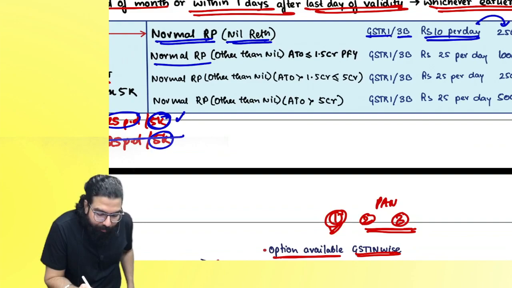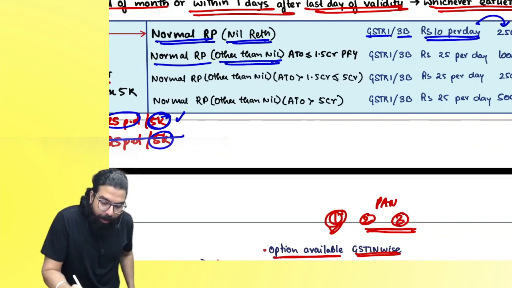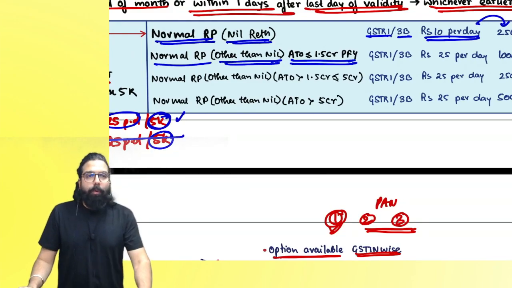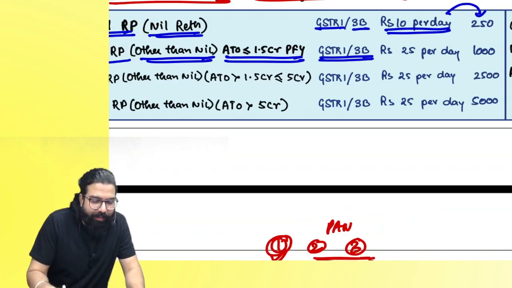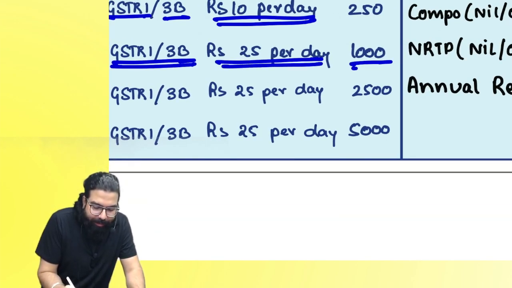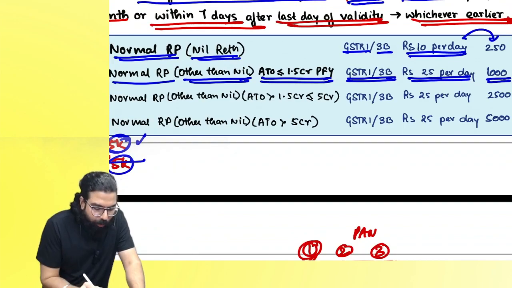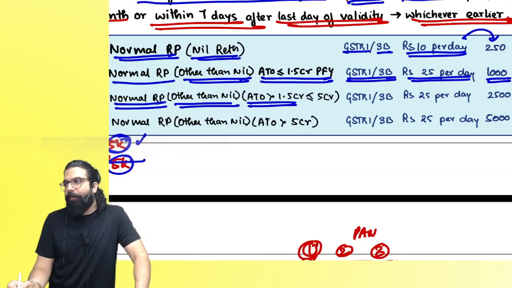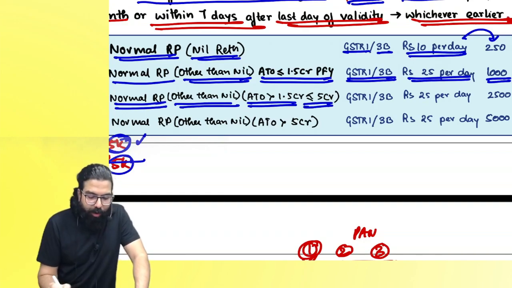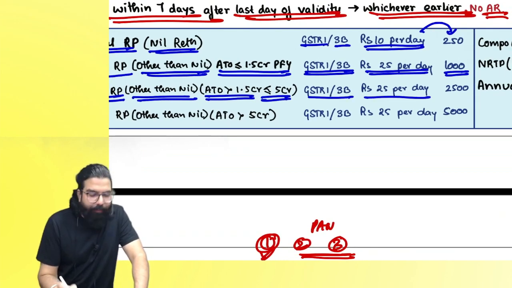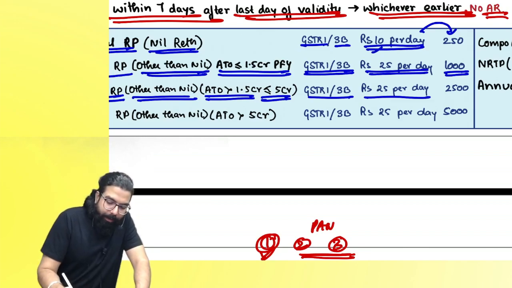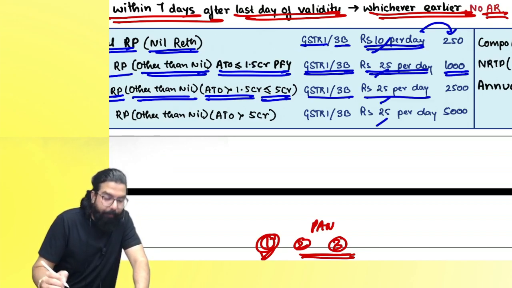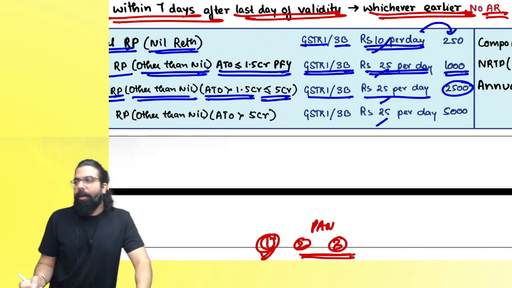Next. If I am filing other than nil return and my turnover in the last year was up to 1.5 crore, then GSTR 1 or GSTR 3B, 25 rupees per day. And sir, how much maximum? 1,000. If I am a person other than nil return and aggregate turnover is greater than 1.5 crore in the last year, but up to 5 crore, then they are going ahead and telling how much? 25 rupees is okay. Baba, nil ke liye 10, others ke liye always 25. But maximum fees will be 2,500.